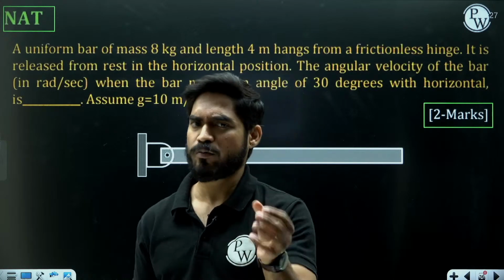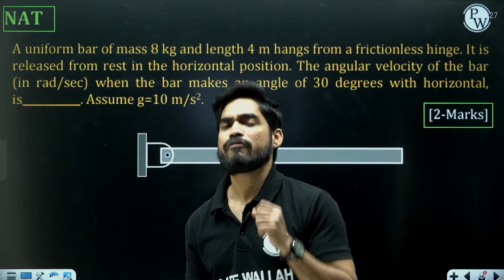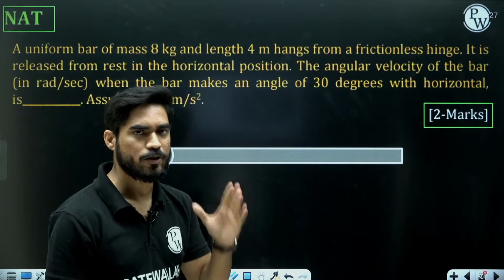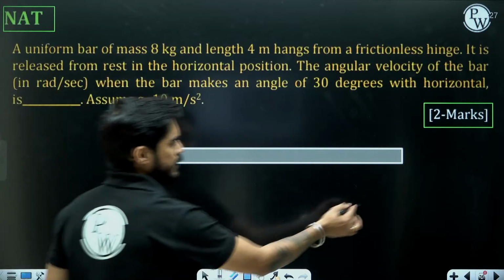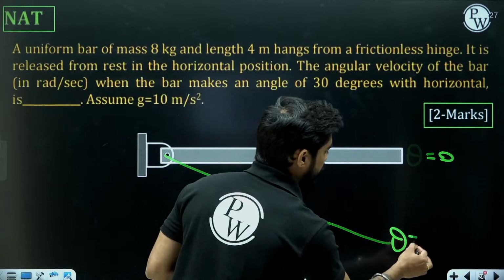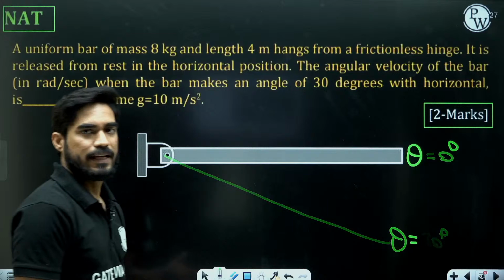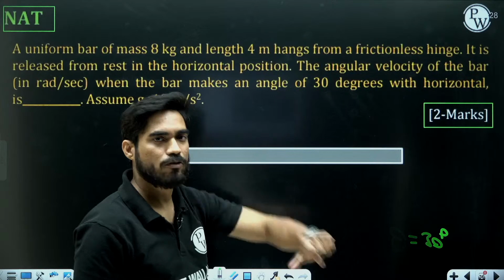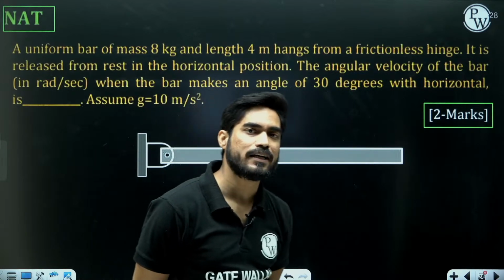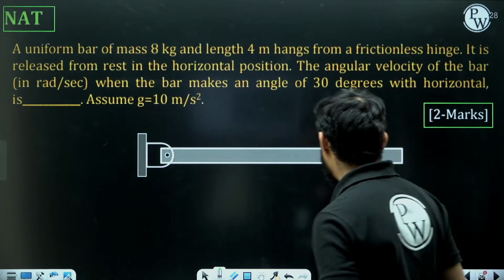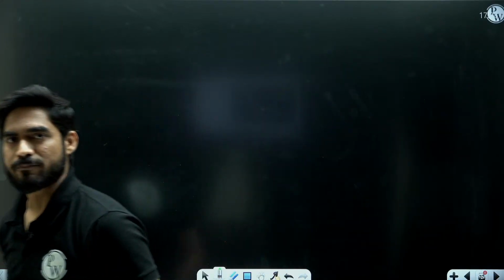In both cases, free body diagram will be different, right? So which position do you need to take? Can anyone tell me which position should you take when you are drawing the free body diagram? Right now it is at initial position theta equals 0 degree. Finally it will be at theta equals 30 degree. I am asking whether I should draw the free body diagram at theta equal to 0 or at theta equal to 30. Which position should I consider? Can anyone tell me?